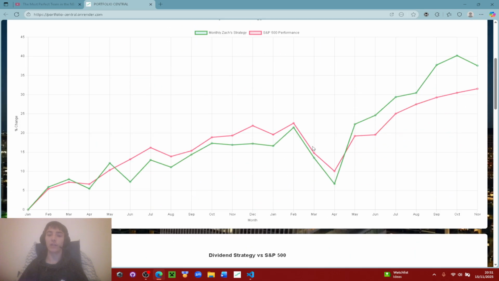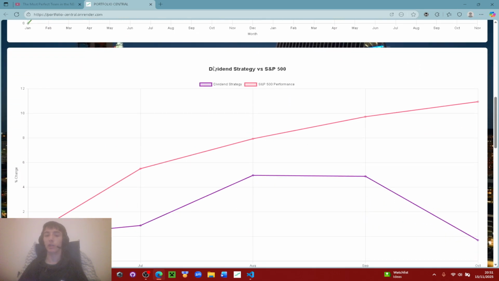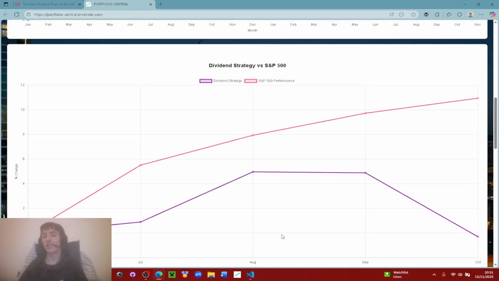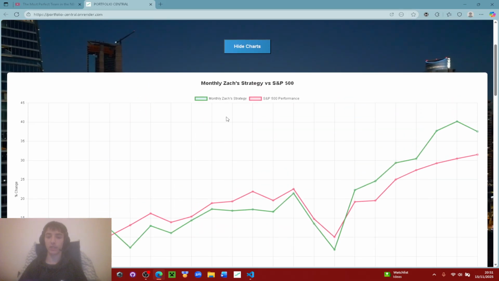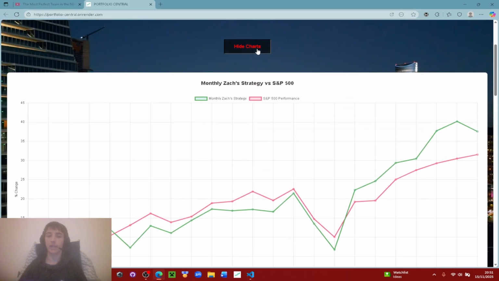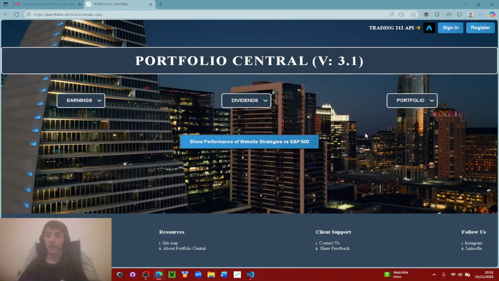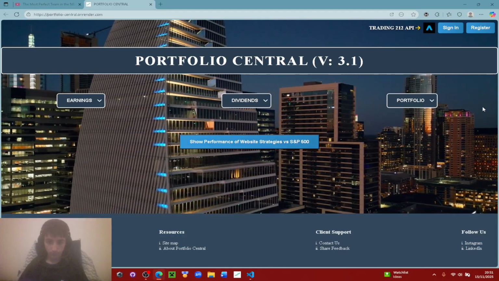And then the dividend one, this is the one I'm the least confident in, but people love dividends, so just to kind of prove it wrong, right? But there's a lot of empirical evidence that the dividend capture strategy does not work for a broad range of stocks. And then, of course, there's the main strategy, which is backed by Zacks themselves. So yeah, that's the update on all the stocks.